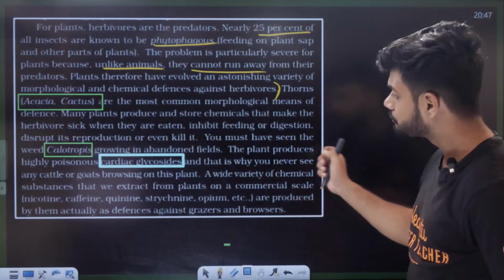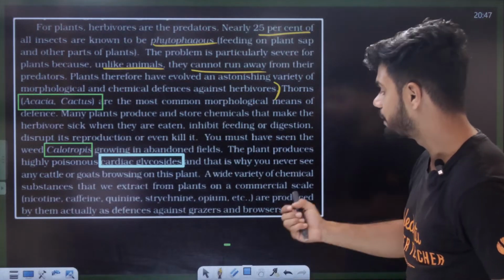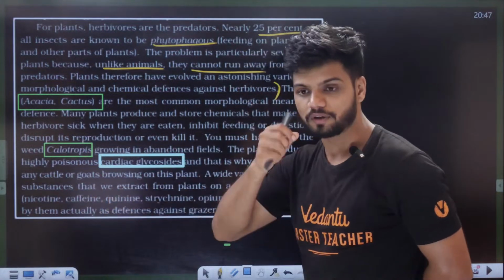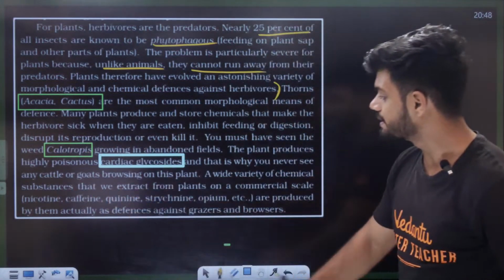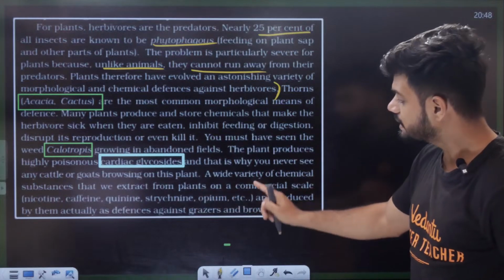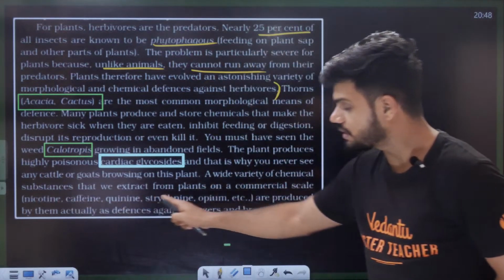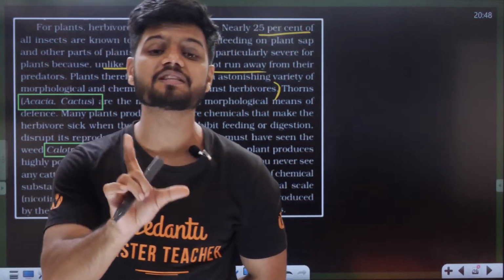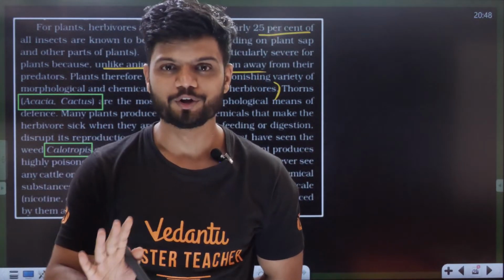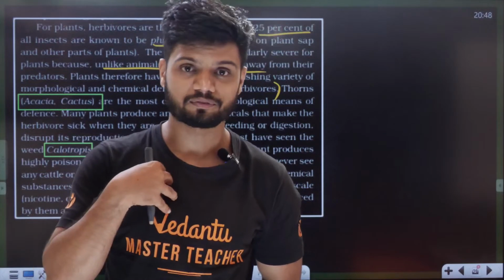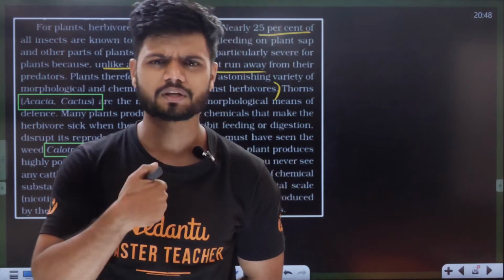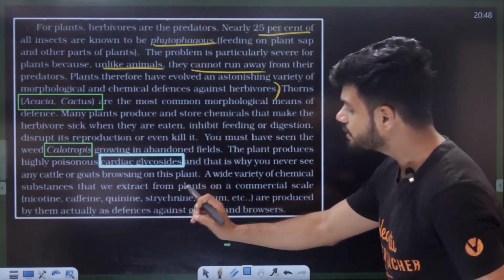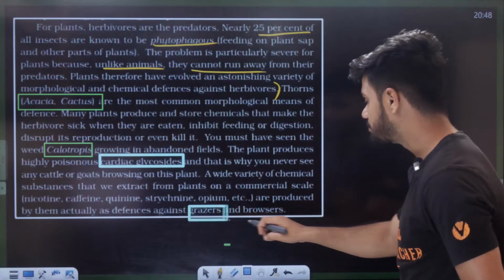A wide variety of chemical substances that we extract from plants for commercial scale, that is nicotine, caffeine, coffee, quinine, strychnine, opium, all of these are basically chemicals produced by the plants for defense mechanism. It is not for you. It is produced by the plants for themselves, not for anyone, but we are using it. They are produced by them actually as a defense against the grazers and browsers.